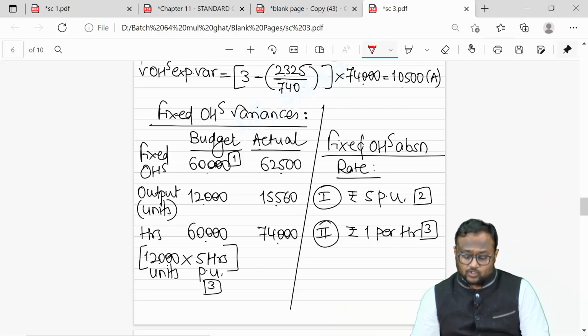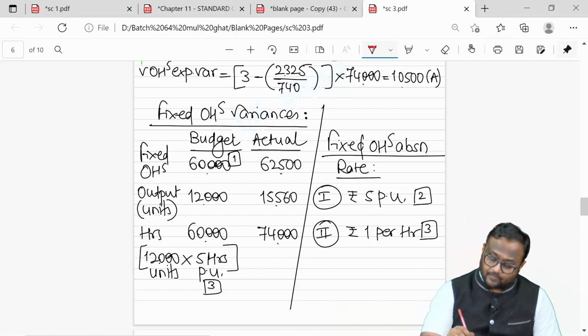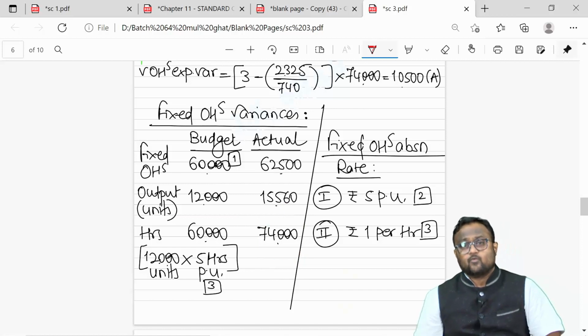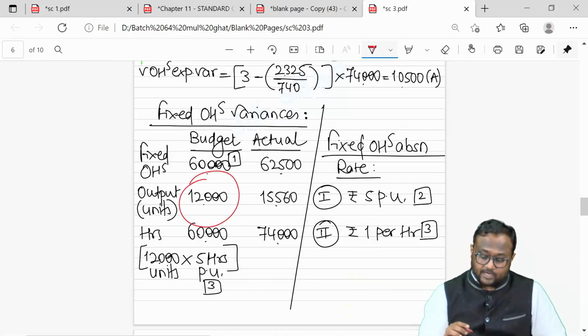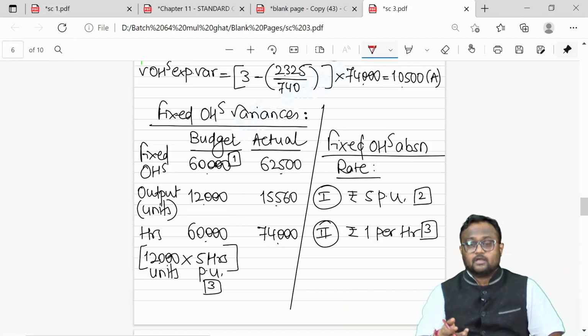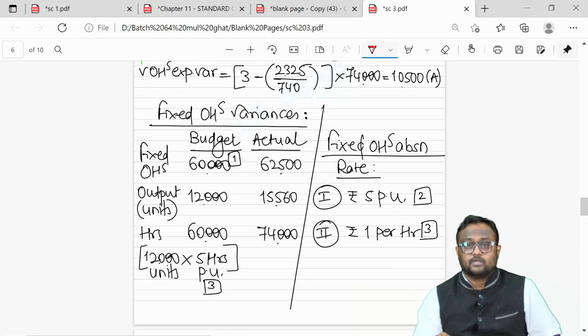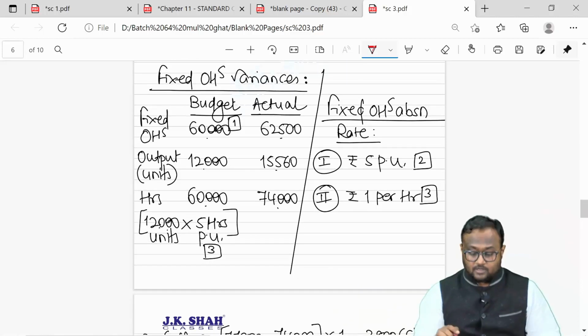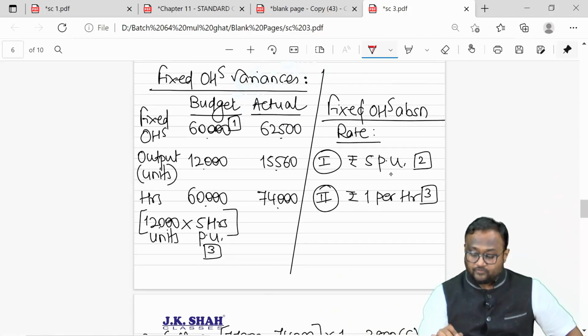Standard budgeted output, actual output was also given in the question. 74,000 hours were also given in the question, and we already knew that 1 unit should be taking 5 hours. So 12,000 budgeted output should be taking 60,000 hours. I've got 5 per unit as an absorption rate, 1 per hour as the hourly absorption rate. 1 unit cost you 5.